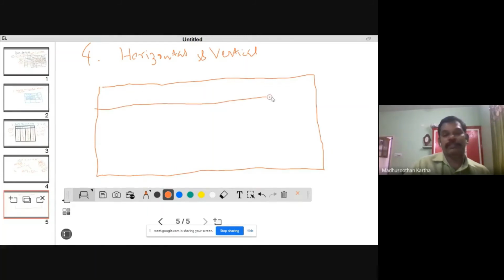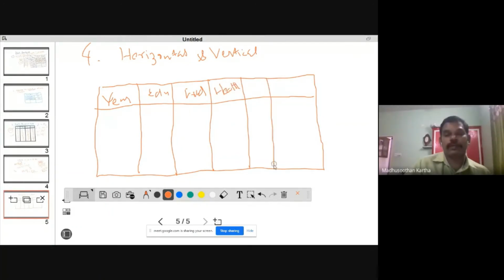The first column is time. In all data analysis, the first column is time, like a year or month or something like that. This is meant for education, EDN, and this is meant for food. This is meant for health. Then traveling, and this is meant for some other thing, like that.